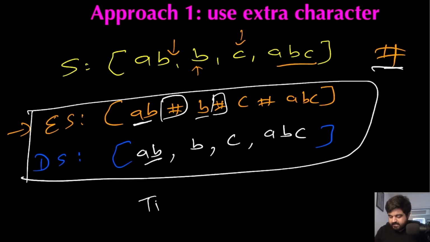If we look at the time complexity, in this case the time complexity is actually going to be big O of n. Why?